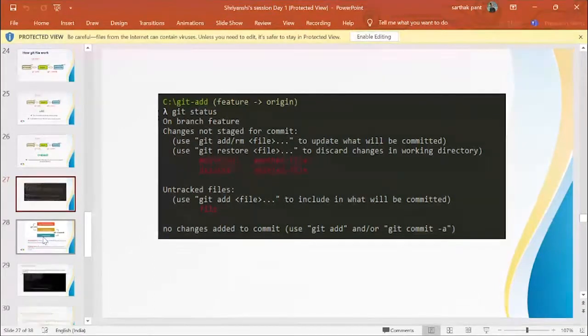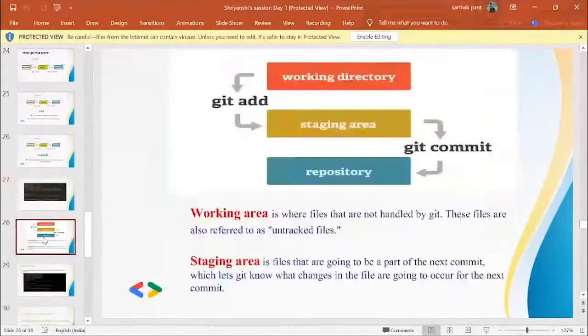Now, I've been talking about working area, staging area, and repository. From working directory to staging area, we go with git add. Then from staging area to repository, we go with git commit. Okay. Now, the working area is where files are not handled by Git. These files are also referred to as untracked files. The staging area holds the files that are going to be part of the next commit, and it lets you know what changes in the files are going to occur for the next commit.